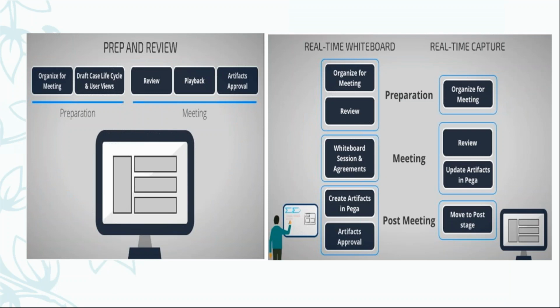Okay. In prep and review, we organize the meeting. This is the five stages of your grooming sessions. These two we mainly do in the preparation, and during the meeting we review the same, play back the time, and get the approval during the meeting itself. In the real-time whiteboard, in the preparation we organize the meeting and review beforehand, and then go into the meeting.